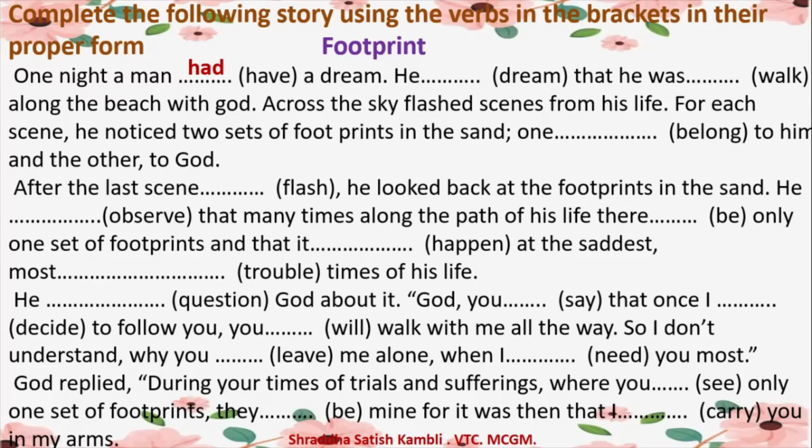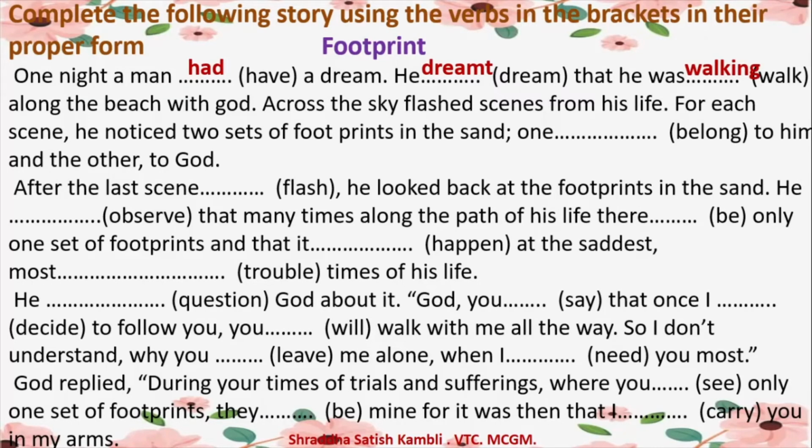Alright, so come on, let's see the remaining answers now and let us try to understand what the story is. So one night a man had a dream. He dreamt that, see again the past tense of the word dream, he was walking along the beach with God. Okay, so this is a fiction. All right, you cannot walk with God.